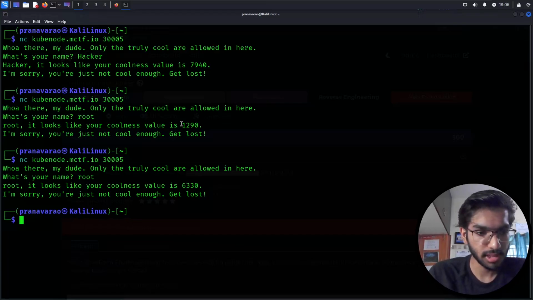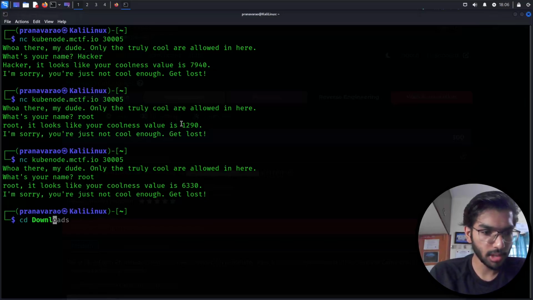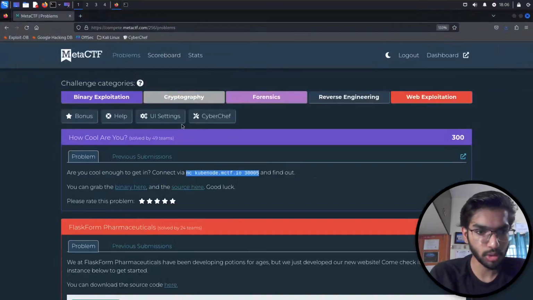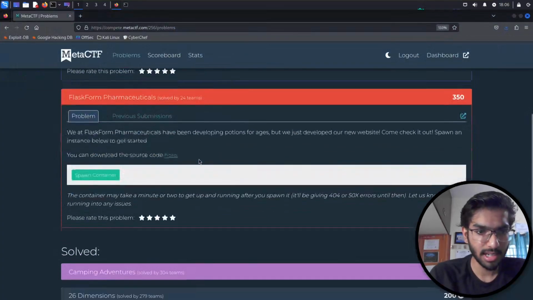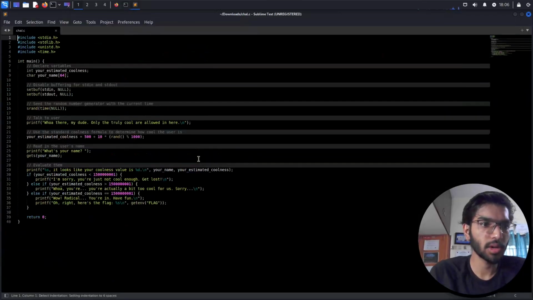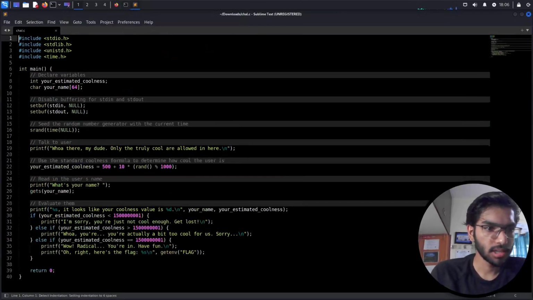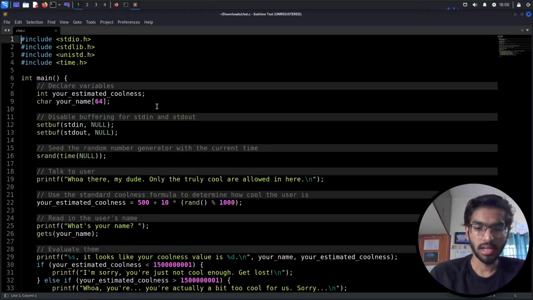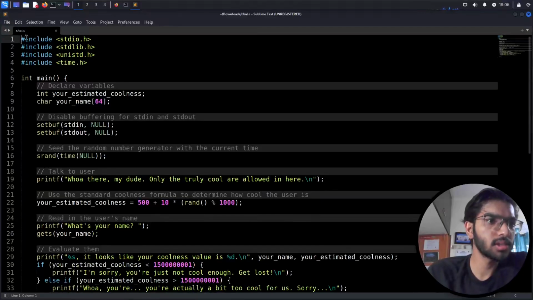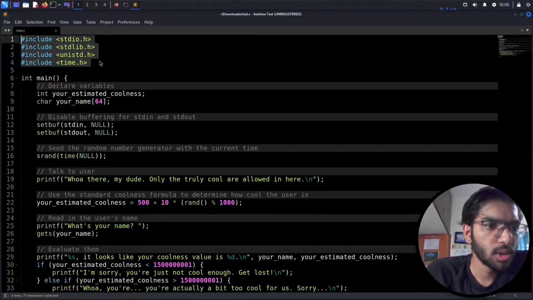They have provided the binary as well as the C program, the source code. Let's look into it now. Sublime chal.c. I'll zoom in. So this looks like a simple C program. These are all the include statements.